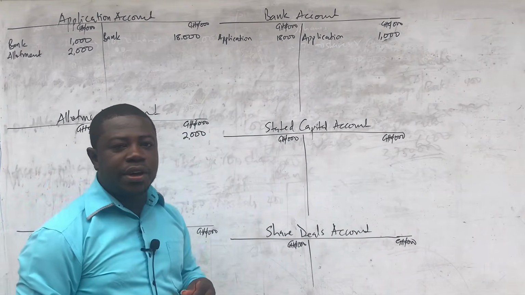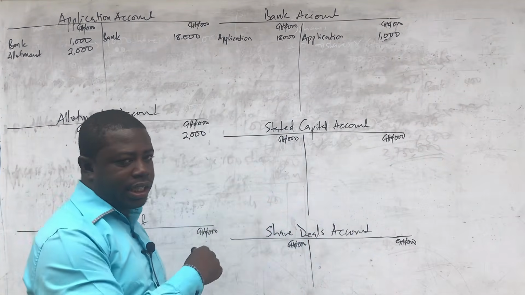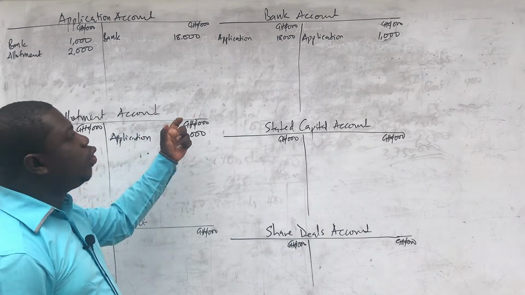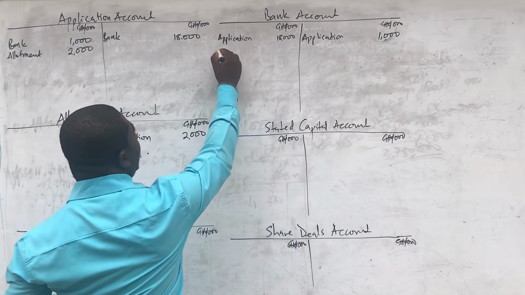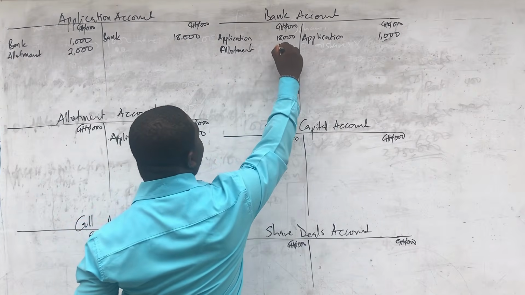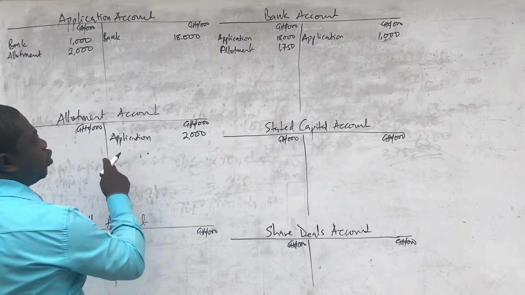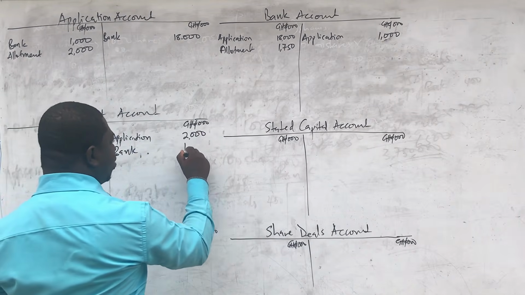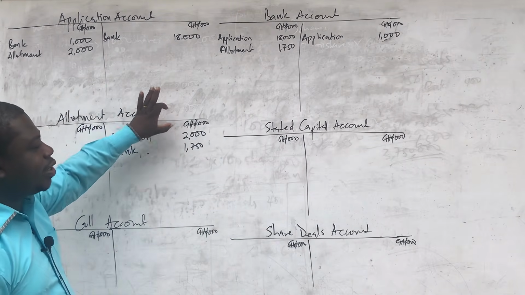Remember that to take allotment money, the double entry is debit bank account, credit allotment. But this time, because we have already transferred the money, we are only going to do that with the difference. And so we are going to debit the bank account in the name of allotment with only the difference, 1,750,000. And then we are going to credit allotment account in the name of bank, 1,750,000. So that now it sums up to the total.